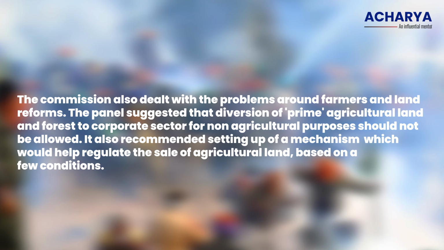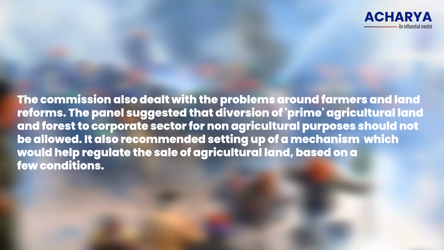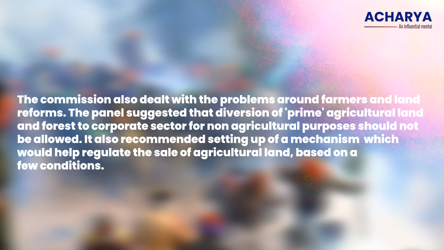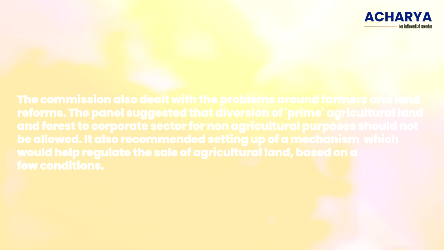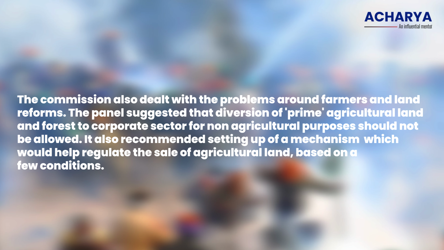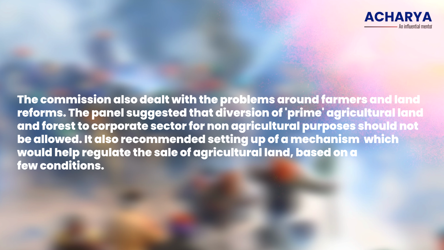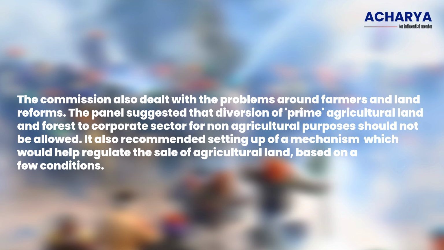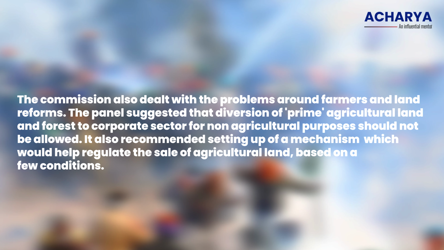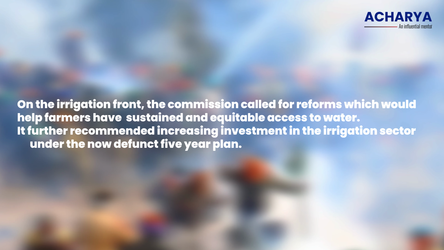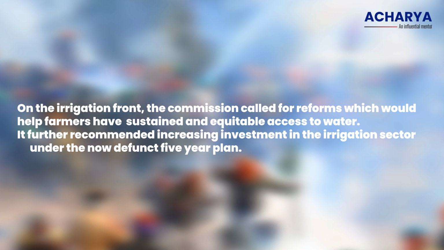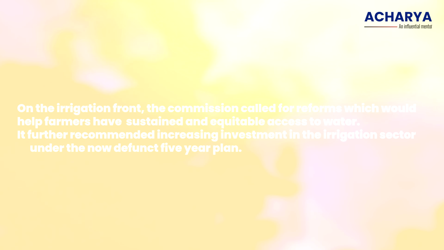The Commission also dealt with the problems around farmers and land reforms. The panel suggested that diversion of prime agricultural land and forest to the corporate sector for non-agricultural purposes should not be allowed. It also recommended setting up a mechanism which would help regulate the sale of agricultural land based on a few conditions. On the irrigation front, the Commission called for reforms which would help farmers have sustained and equitable access to water. It further recommended increasing investment in the irrigation sector under the now defunct 5-year plan.